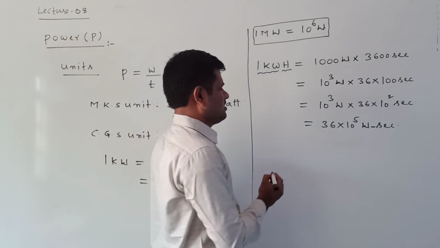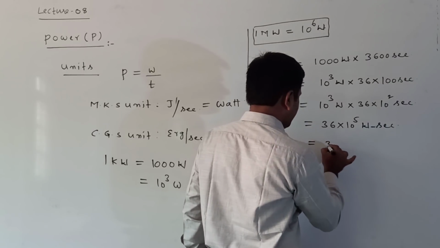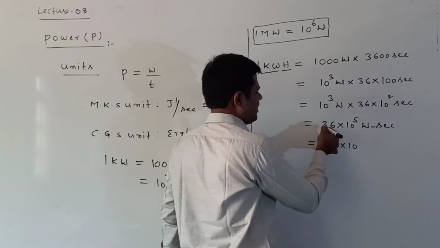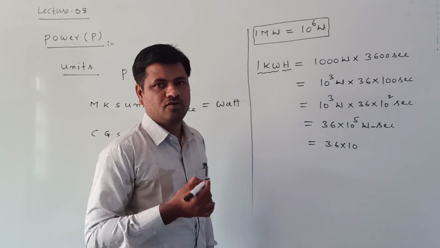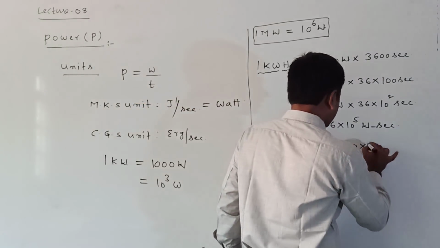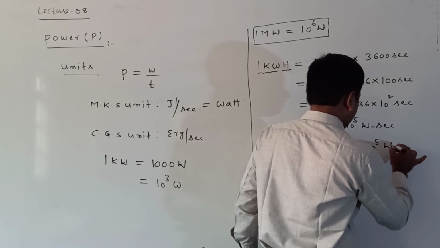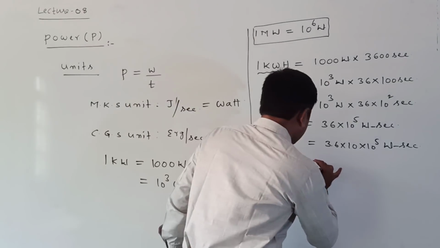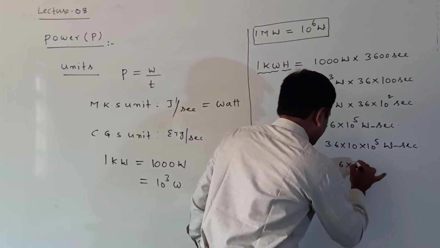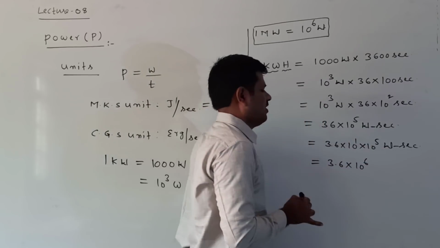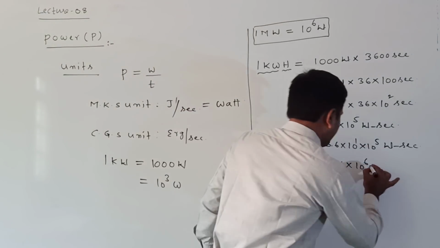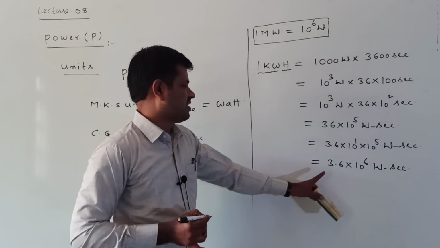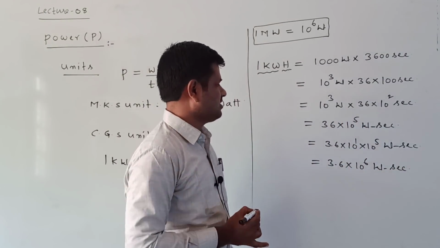Now this is another way I am writing here. I am writing the point: 3.6 into 10, I am getting again 36. There is no change in the value, into 10 power of 5 watt second. Now 3.6 into 10 power of 6. This is power 1, 1 plus 5 is equal to 6. Here watt second. Now this watt second I am changing like this.